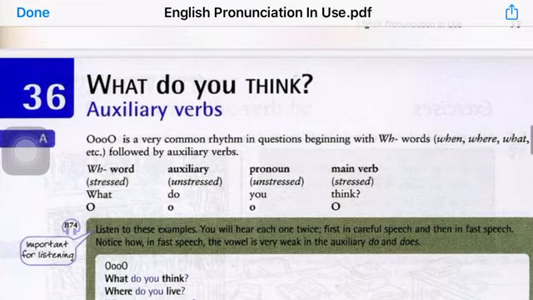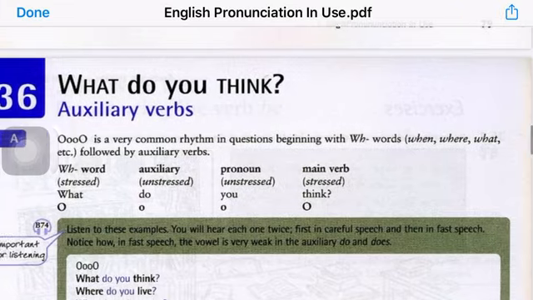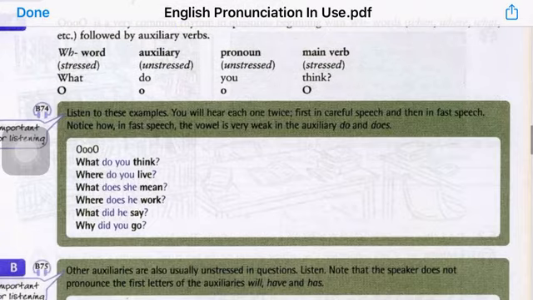So listen to these examples. You will hear each one twice. First in careful speech and then in fast speech. Notice how in fast speech the vowel is very weak in the auxiliary do and does. So I'm going to pronounce all of these questions in two different ways. Once in careful speech and then in fast speech, in connected speech.